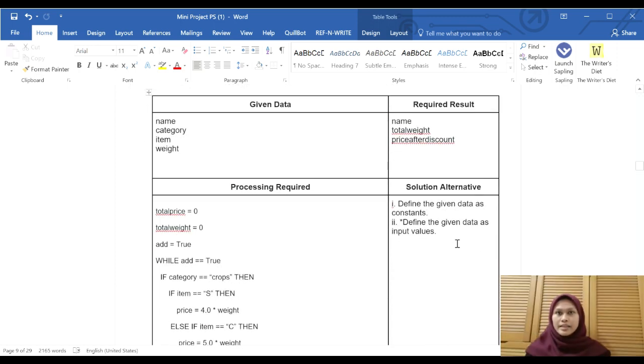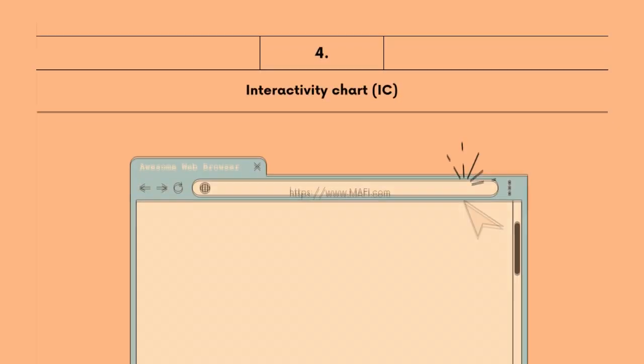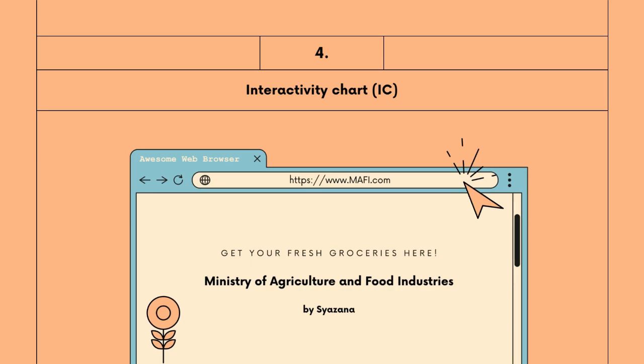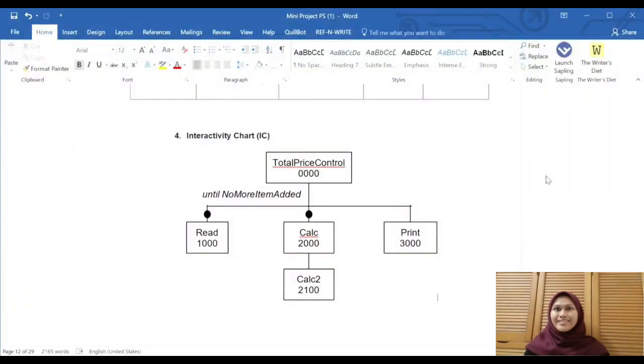For the solution alternative, the system uses the given data as input values. For the interactivity chart, IC, the main module is total price control and consists of 3 modules, which are input, calculate, and print. The system will read the input and calculate until no more items are added.